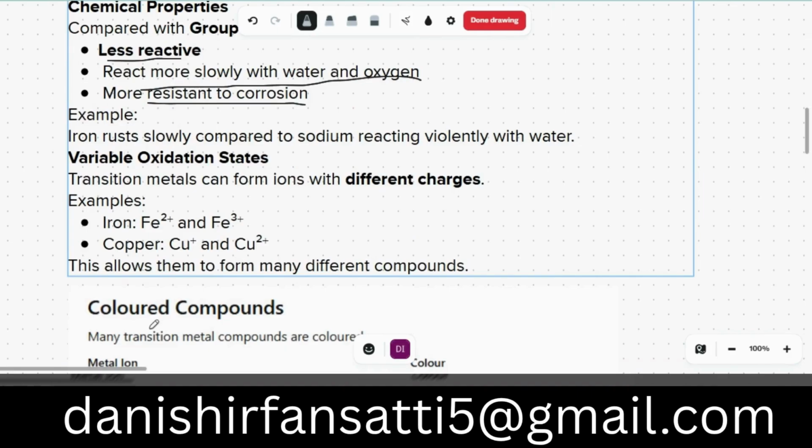Variable oxidation state. There are transition metals that form ions with different charges. Okay, iron can be in the form of Fe+2 or Fe+3, depending on the situation. Whereas copper can be Cu+1 and Cu+2. This allows them to form many different compounds.